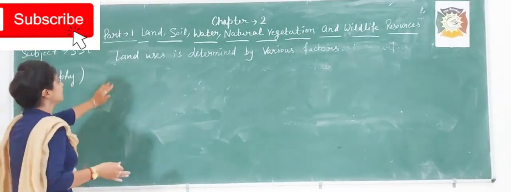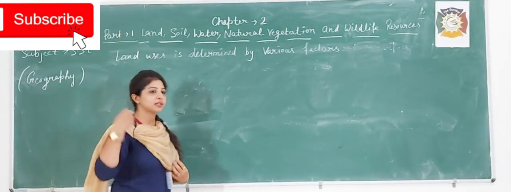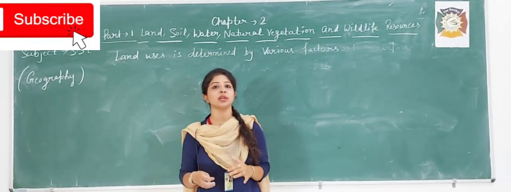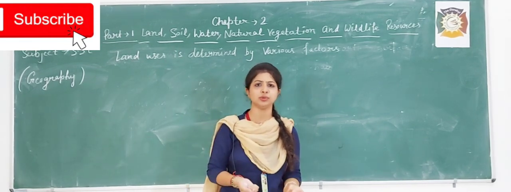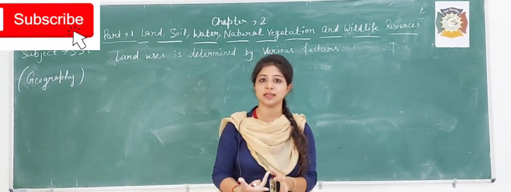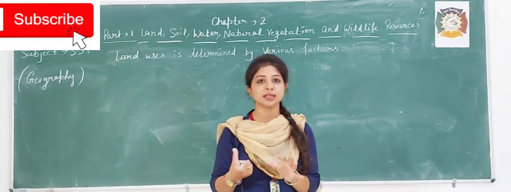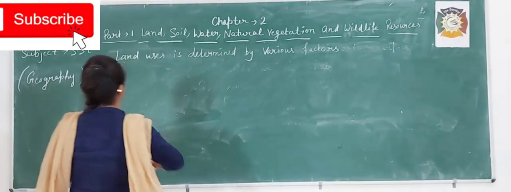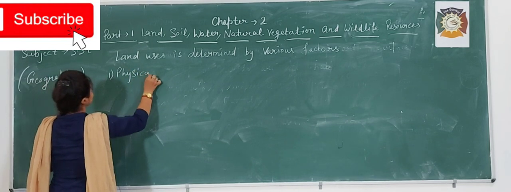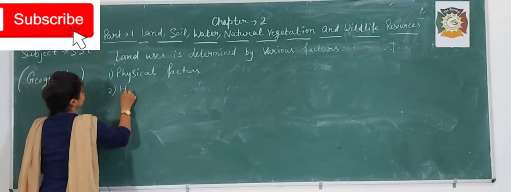What does it mean? It means we have land resource, but we cannot use it anywhere for anything. For example, if I say you have to do agriculture on your roof, can you do it? No, you can't, because it's impossible. There are some factors which decide which land should be used for which purpose. Which are the factors? They are physical factors, and the second is human factors.